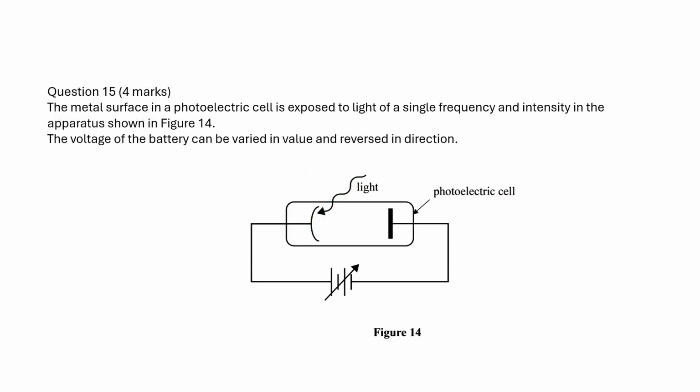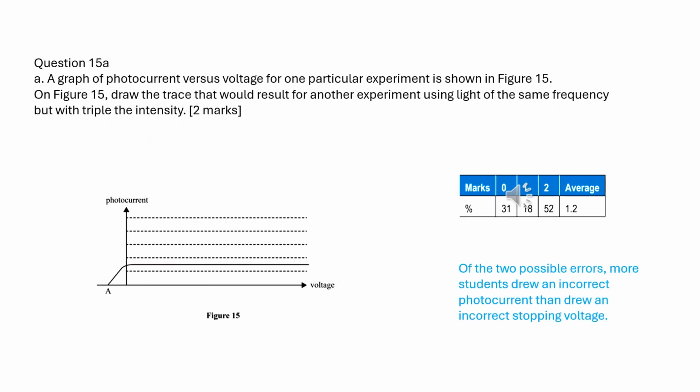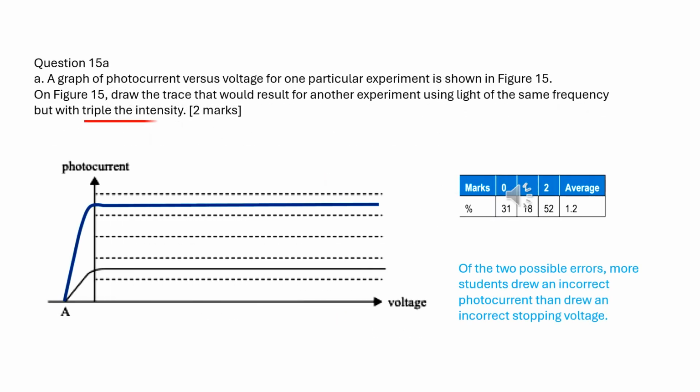This is a photoelectric cell. The light shines on the metal surface, and the voltage of the battery can be varied in value and reversed in direction. If the intensity is tripled, the current value should be tripled. However, the frequency remains the same, so the stopping voltage is the same as in previous experiments.